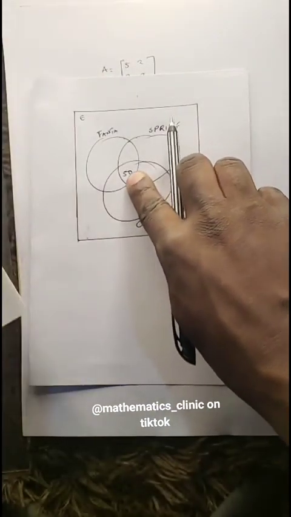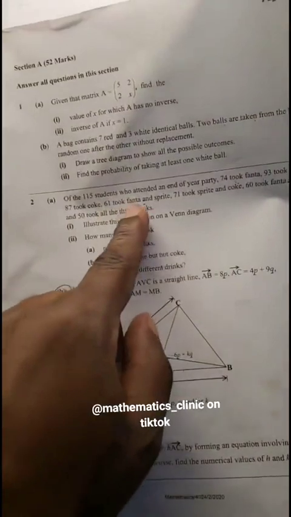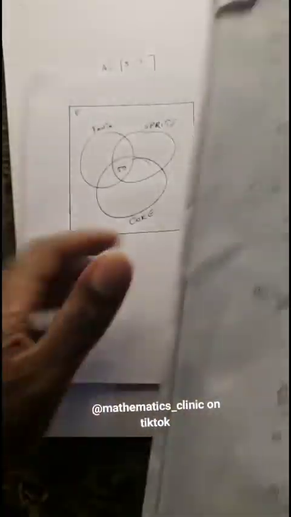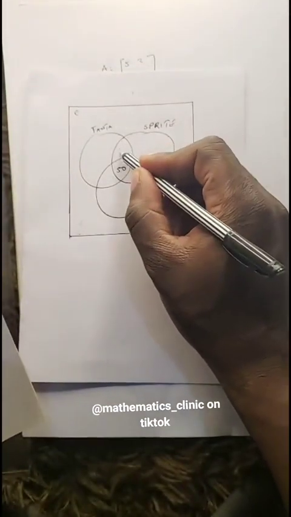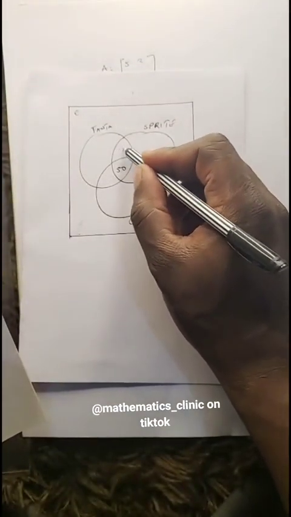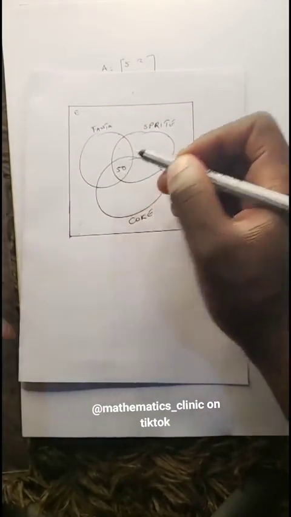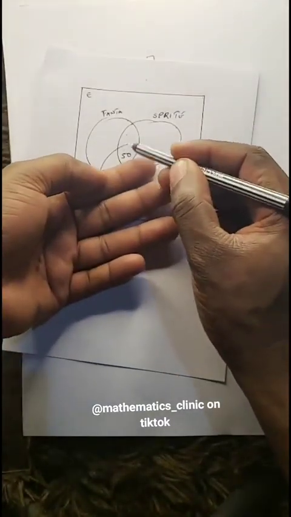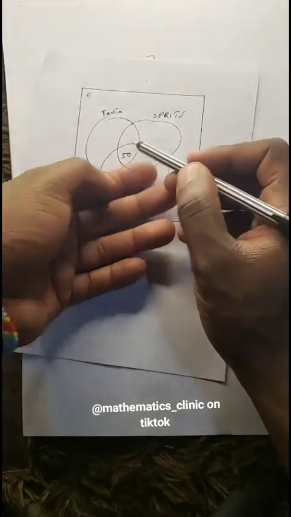Unless the question says 61 took Fanta and Sprite only, then we can easily indicate 61 in here. But it's not saying only. That means the 50 have already occupied this, because if we were to remove Coke, we still intersect it. This 50 will be there.